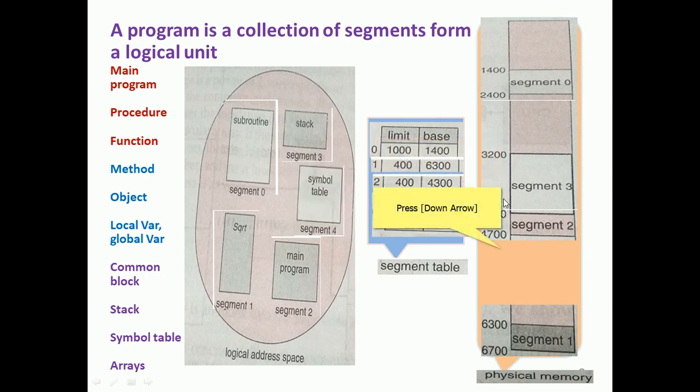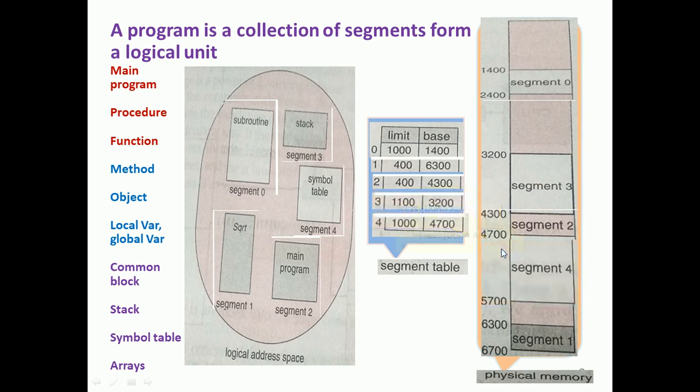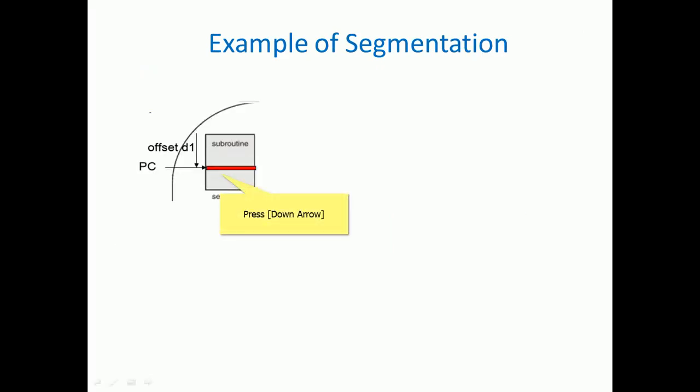So similarly, segment 4 starts at 4700 and goes onwards for 1000, so we can have 5700. So that will be segment 4. The same example we can continue in a more detailed way.